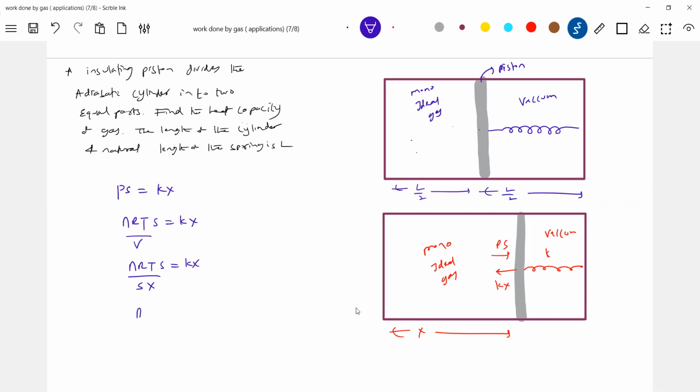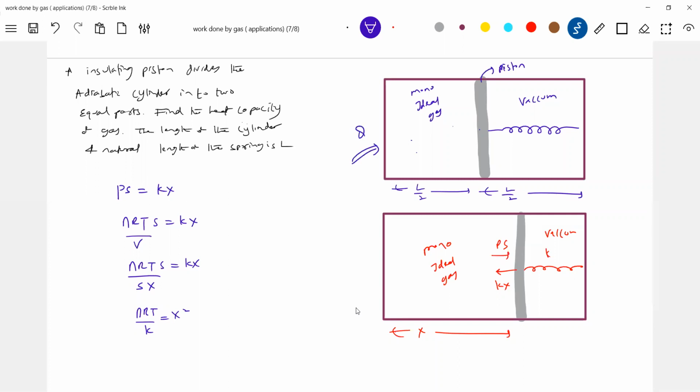So therefore, nRT by K equal to x squared. So we know the change in temperature of the gas, and also we know the increase in elastic potential of spring. So now what is the heat supplied to the gas?